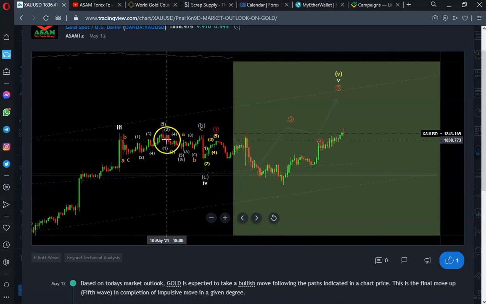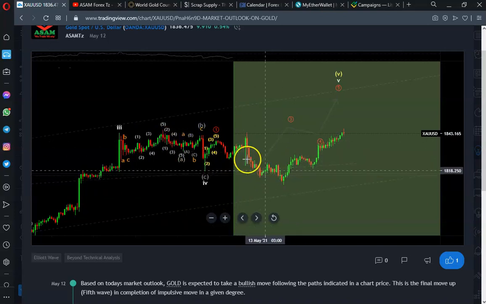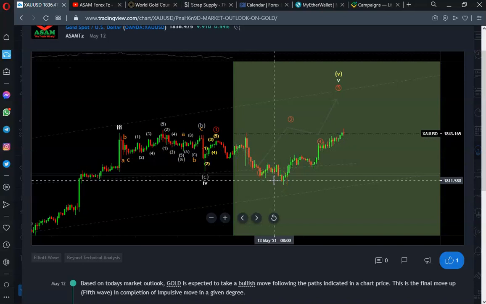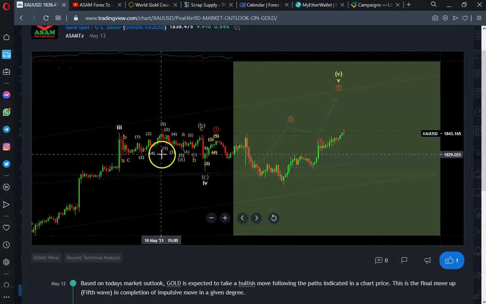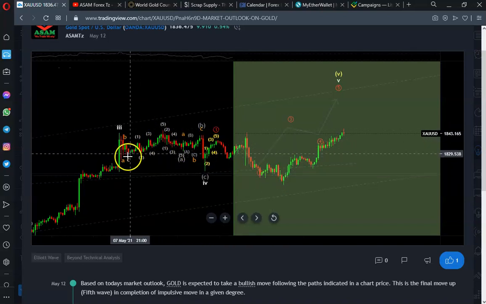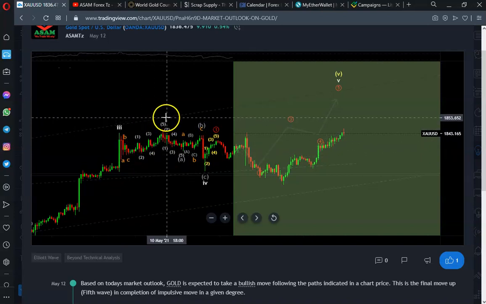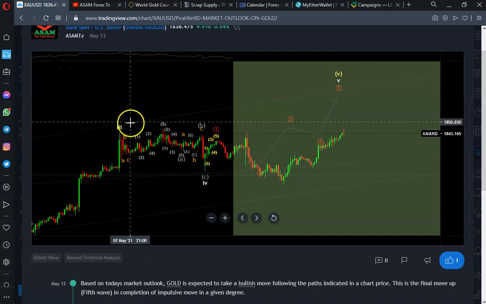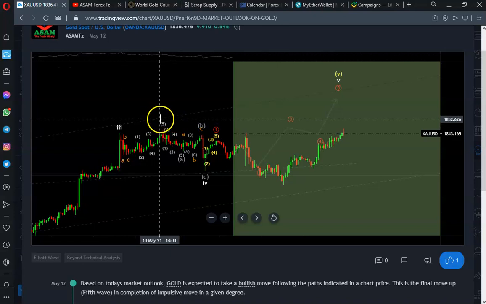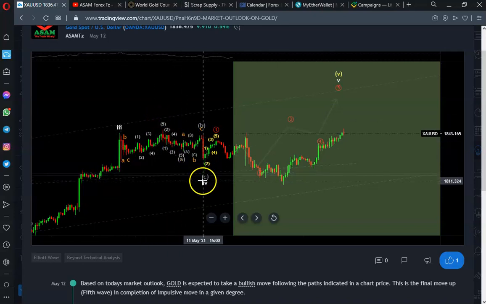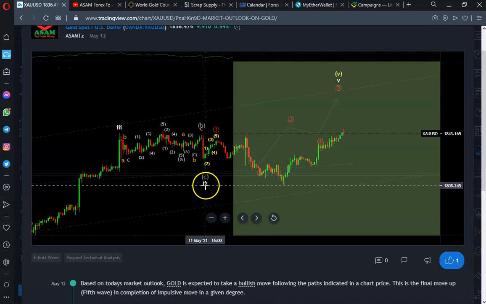Now in our new market outlook, our labeling was altered, whereby here we have 1, 2, 3, 4, 5 to the top. Actually, this was completion of the third wave. Therefore, our correction started right there to the downside, and this C here, which we labeled as completion of the fourth wave, was just a W.